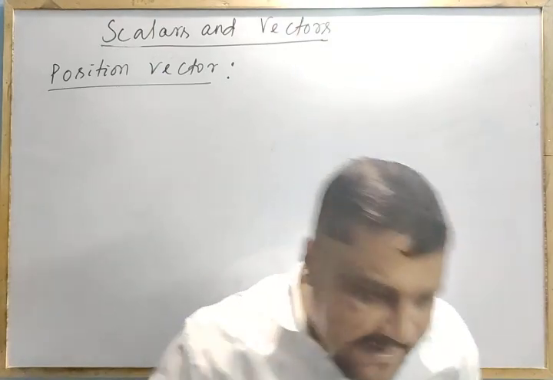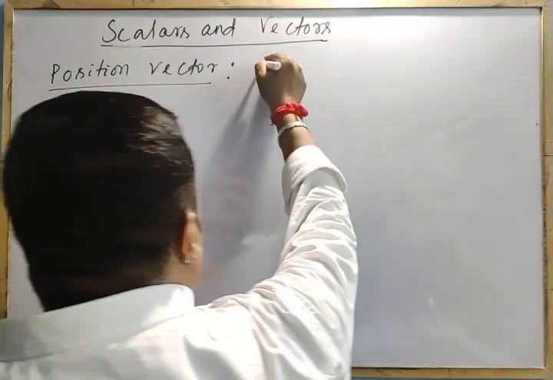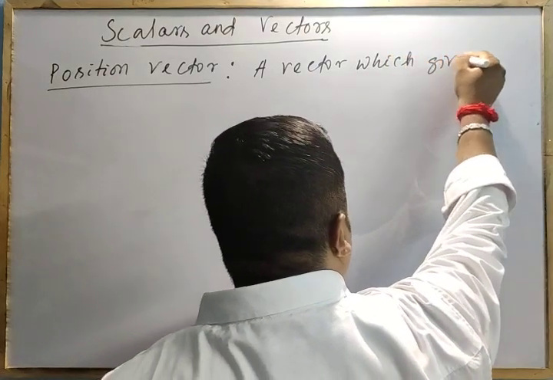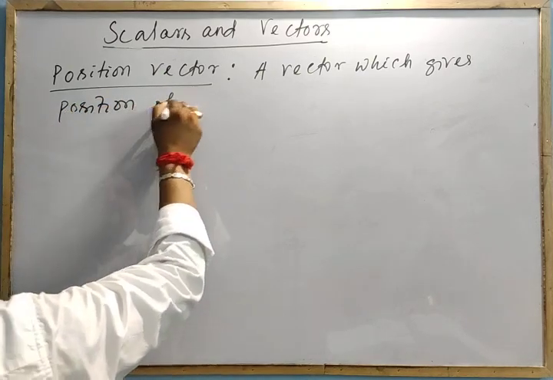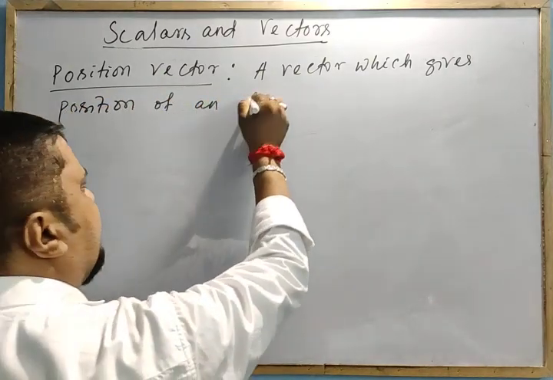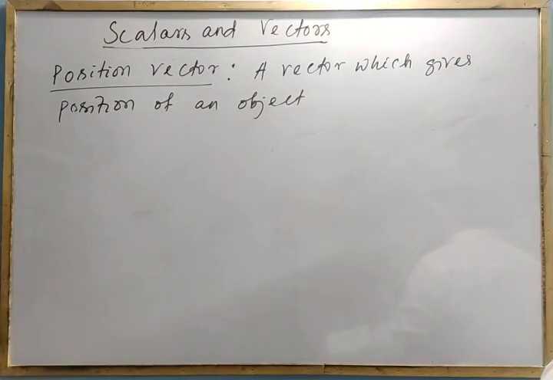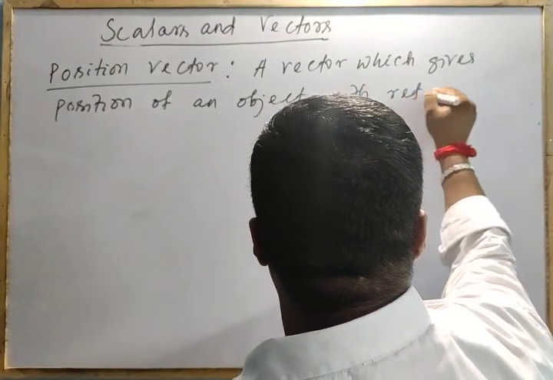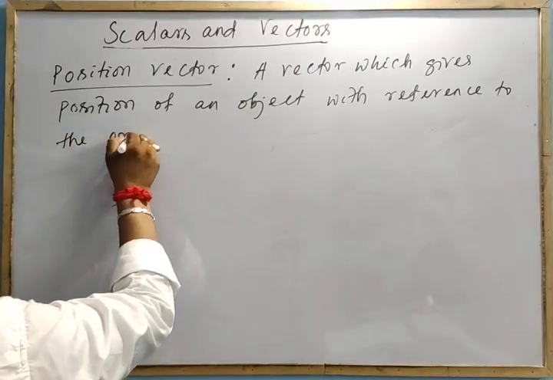That means a position vector is a vector which gives the position of an object or a body with reference to the origin.